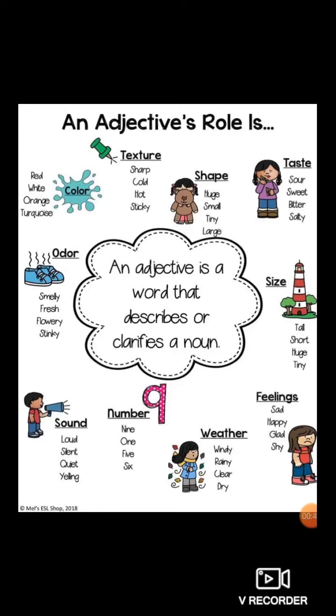It tells color, texture, shape. We have studied what is noun and what is pronoun. Adjective tells about color, texture, shape, taste, odor, size, sound, number, weather, feelings. Okay, let us see with the help of examples.